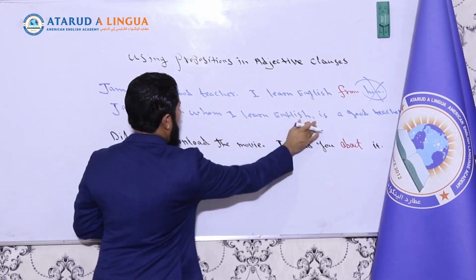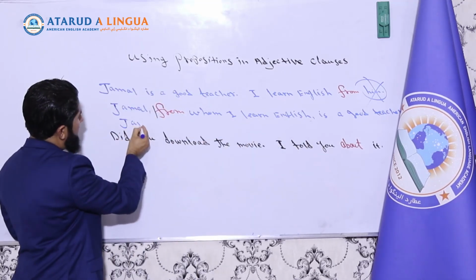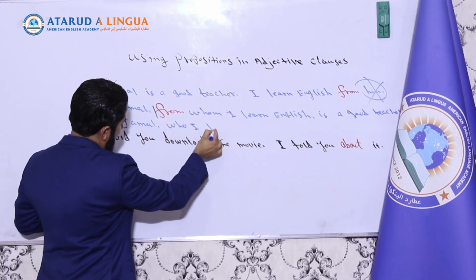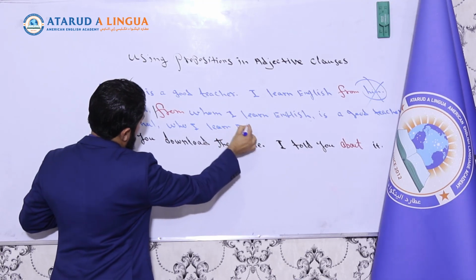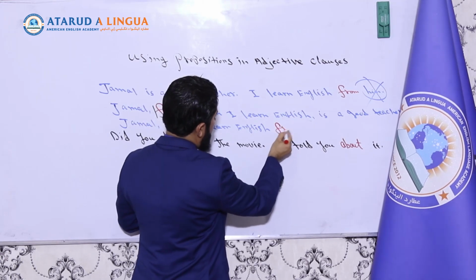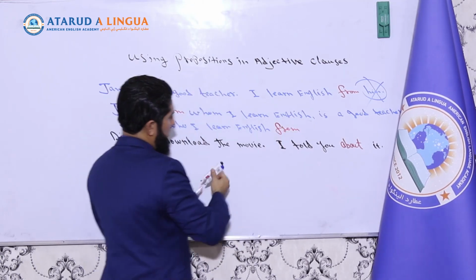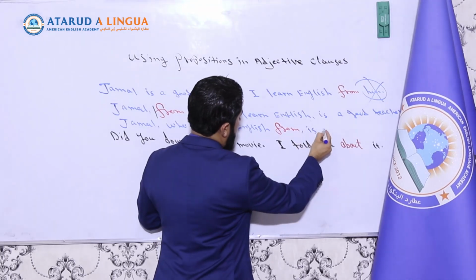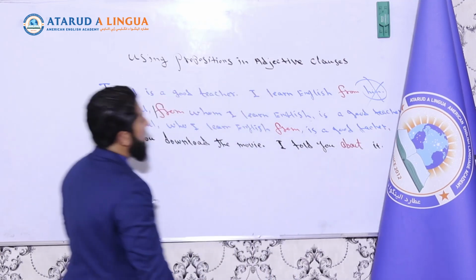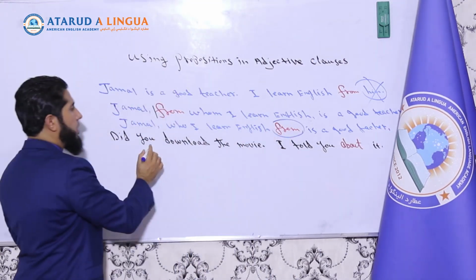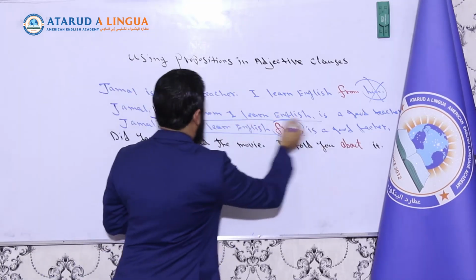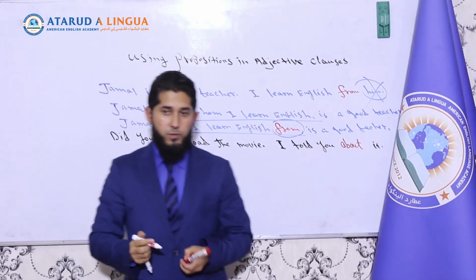So now the second way, look, you can also say Jamal, whom I learned English from, is a good teacher. Now, if you use the preposition at the end of your adjective clause, it becomes informal. If you use it at the beginning of your adjective clause, like here, it becomes more formal.